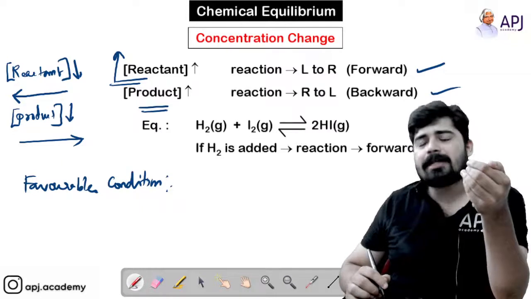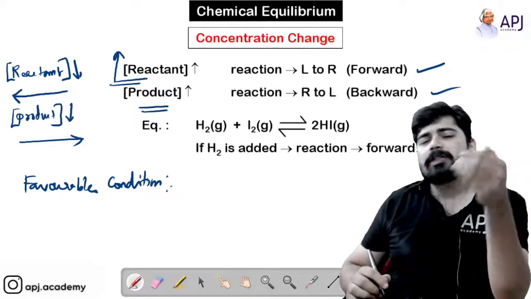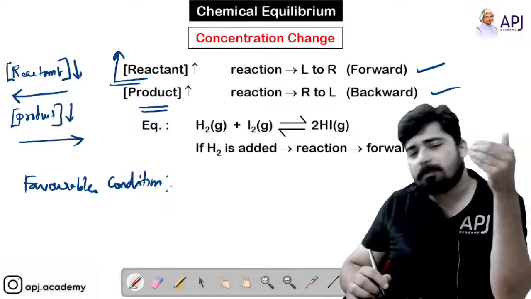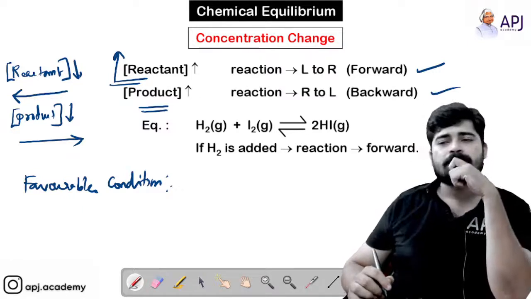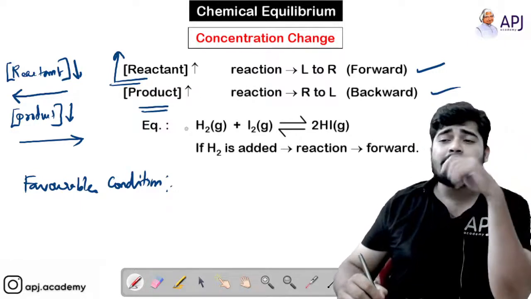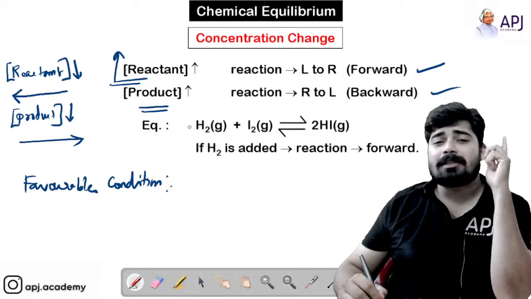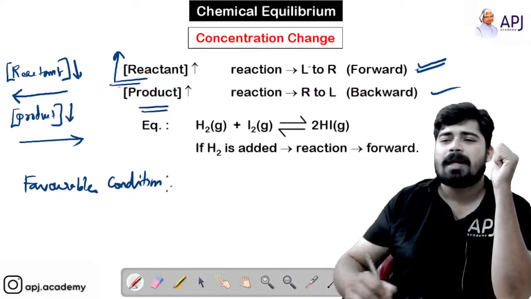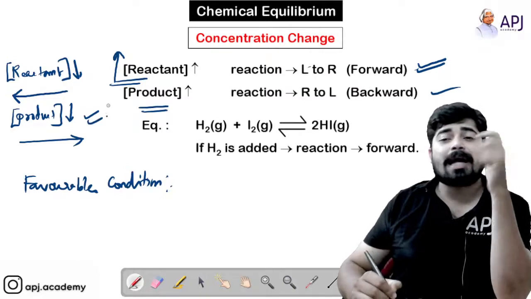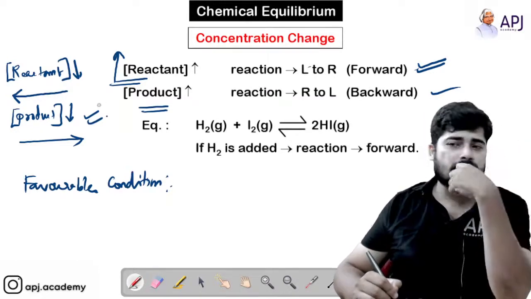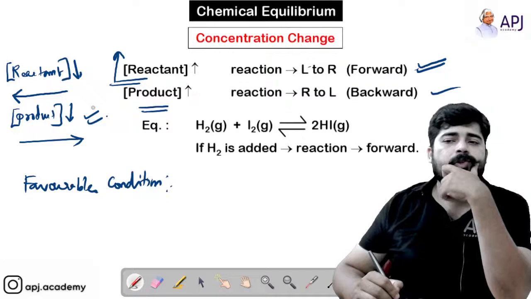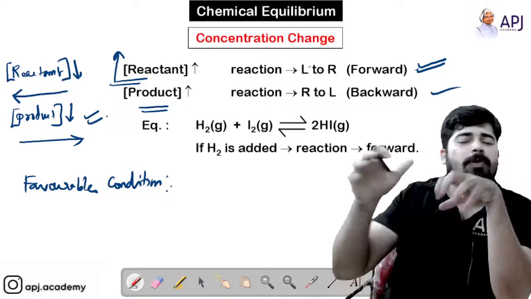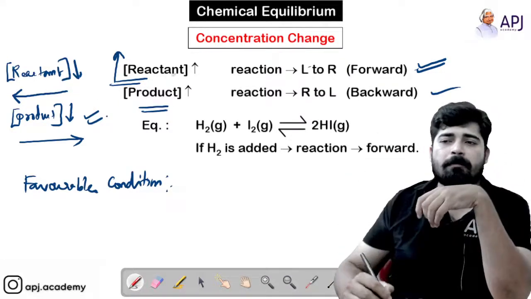I have to consider those reactions which shift in the forward direction. So this is the first case and the second case. These two reactions will give us more products, right? So from these two conditions, which is the most favorable one?